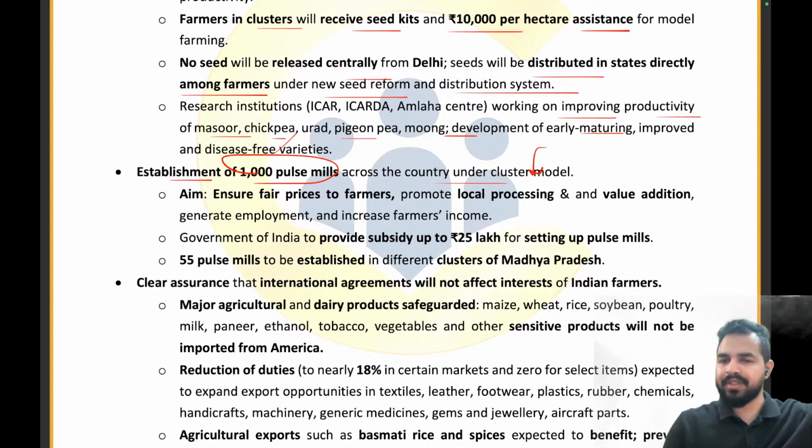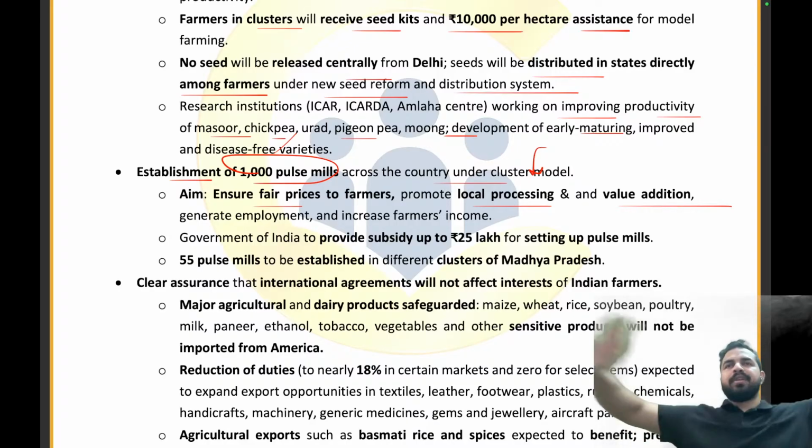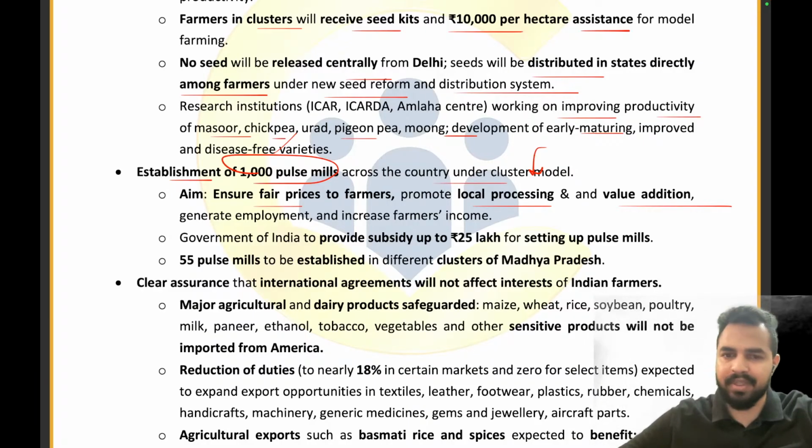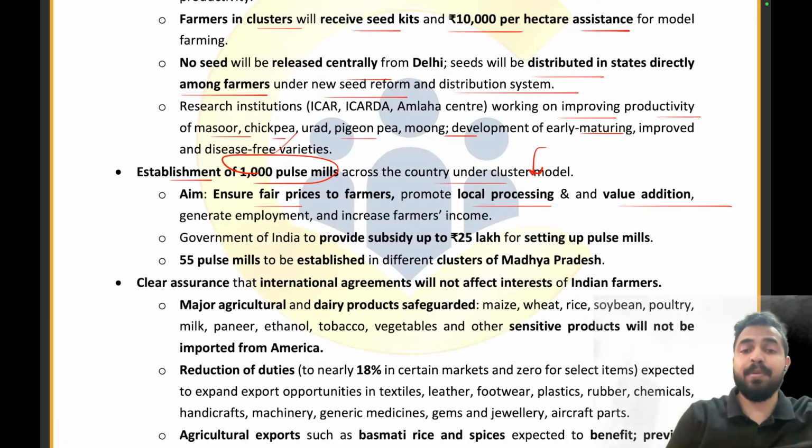What we want to do with this is ensure fair prices to the farmers, and promote local processing and value addition. We are not going to create big MNCs for this. No, we will be making clusters of farmers so that हम उनको better pricing provide कर सकें, local processing को और better कर सकें, and we can provide good value addition. And we can also increase employment generation and the farmers' income with the help of this step. The government of India will be providing a subsidy of up to rupees 25 lakh for setting up pulse mills. तो pulse mills बनाने के लिए कितनी सब्सिडी दी जाएगी? 25 लाख रुपये तक की. 55 pulse mills कहाँ बनेंगे? मध्य प्रदेश में बनेंगे.